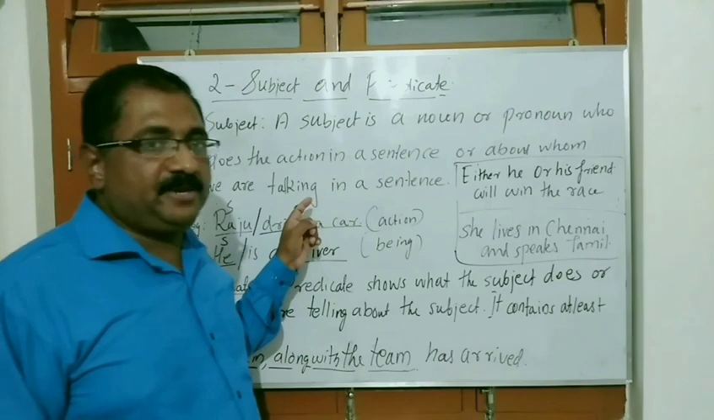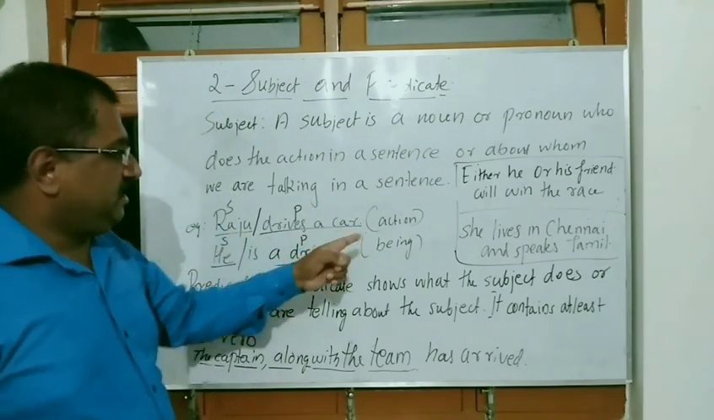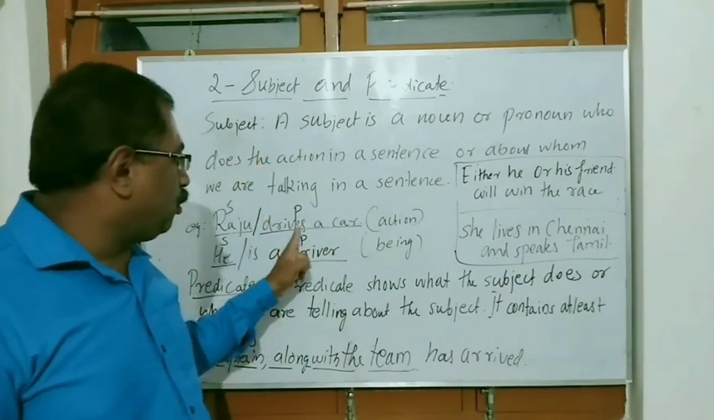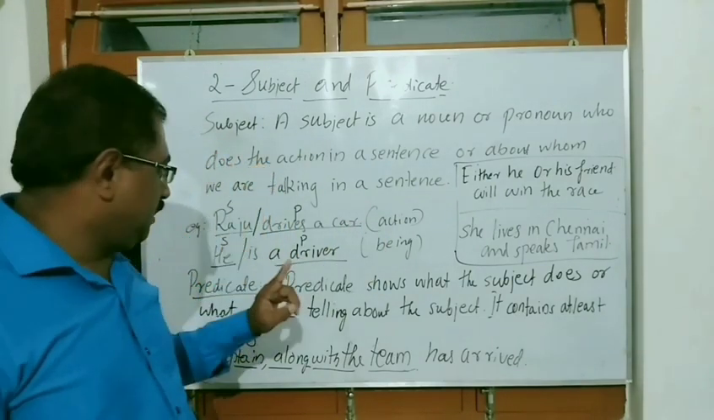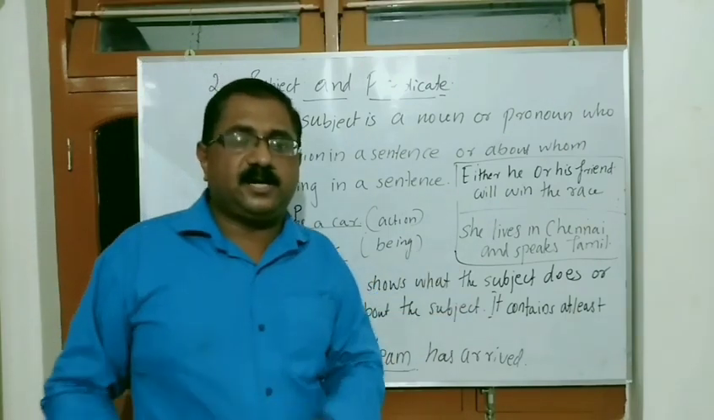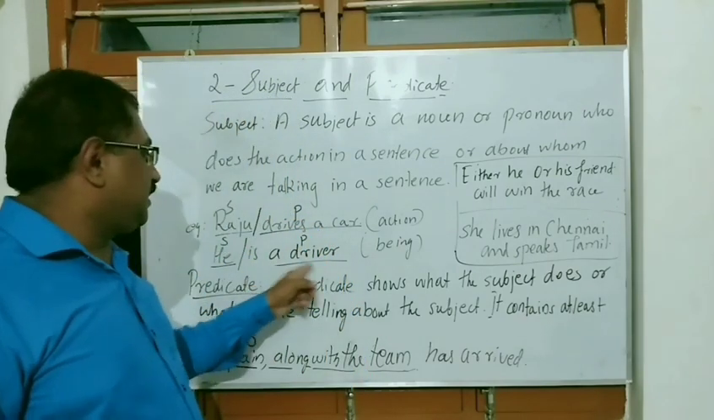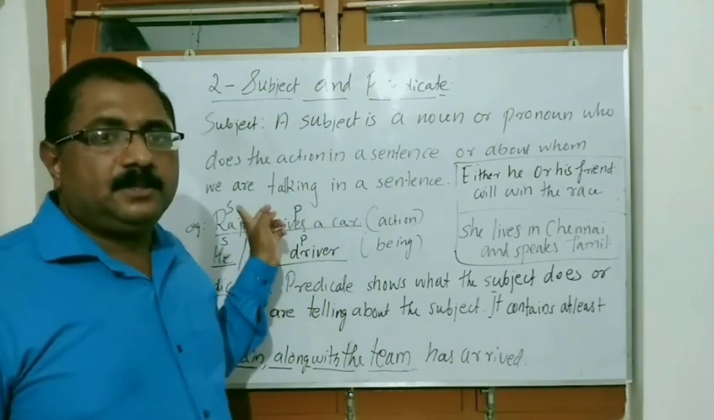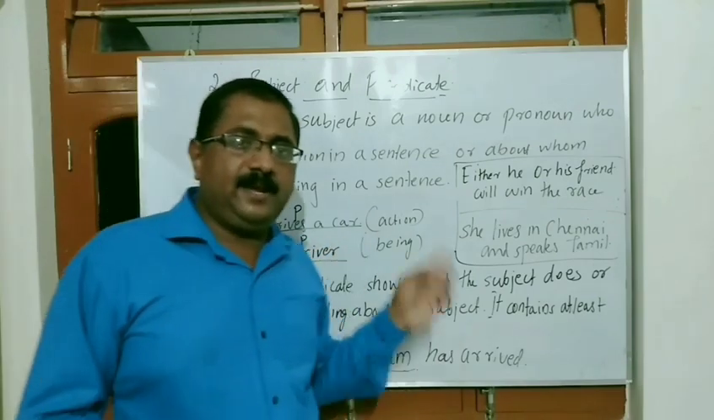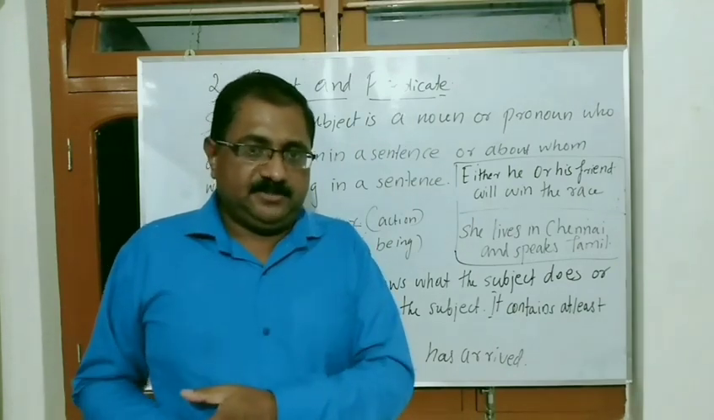So from the example we can understand that one. Raju drives a car. In this sentence we can see only action here. Okay, one action. Who drives? Raju drives. And he is a driver. In this sentence we cannot see any action here. Only description is there. It shows what he is. So it shows a description. So this is about subject.